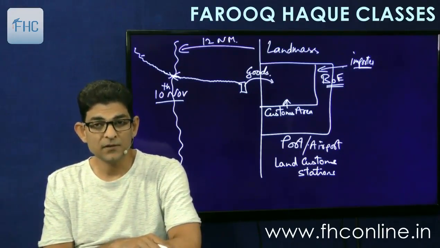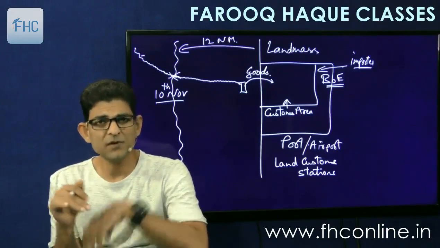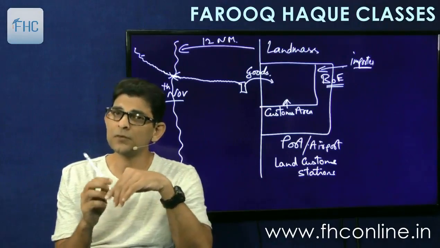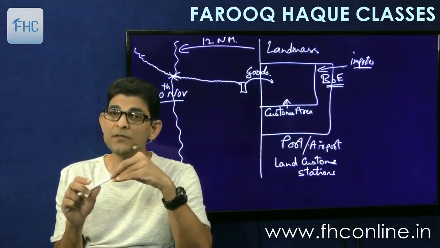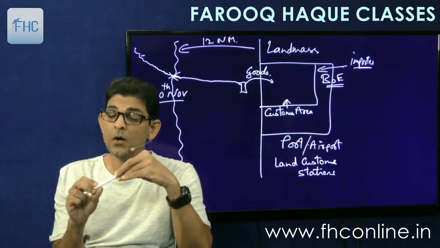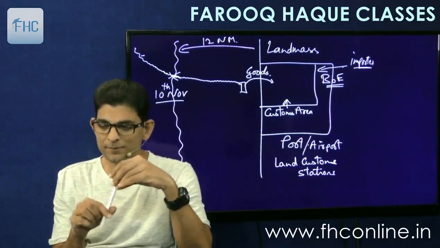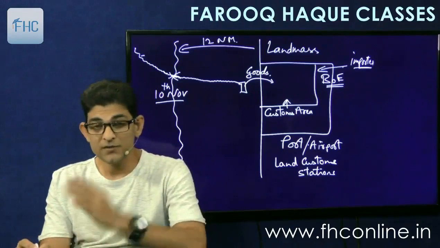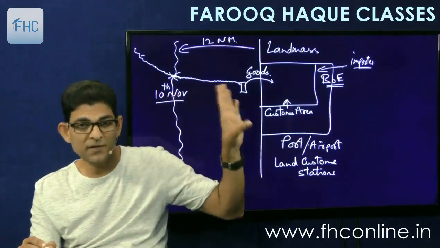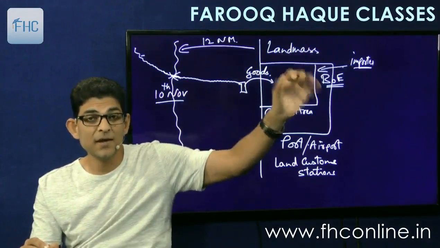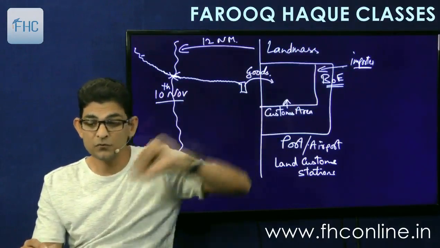Then assessment is done on the bill of entry by the officer. Actually it is self-assessment. We have to assess the duty ourselves, but then the officer checks whether it is correct or not. Then he returns it to us, and we pay the duty. Once we pay the duty, the goods will be allowed to be cleared. So that is again a procedure. One procedure is the goods coming in and the unloading, and the second procedure is the importer coming in and filing a bill of entry for clearance of goods.